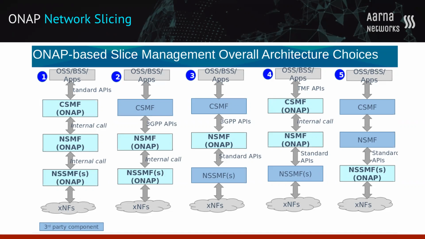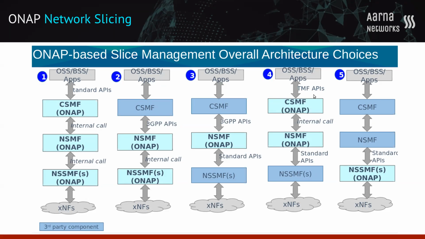When we say internal components, your CSMF, NSMF and NSSMF, all three components can be internal to ONAP. In some cases, some of the components can be third-party components. Based on that, the various architecture choices come up automatically. So if we take the situation where CSMF and NSMF are coming from ONAP, and you have to integrate the CSMF with OSS BSS through standard APIs like the TMF API, in architecture 4, here if you look at it, right?